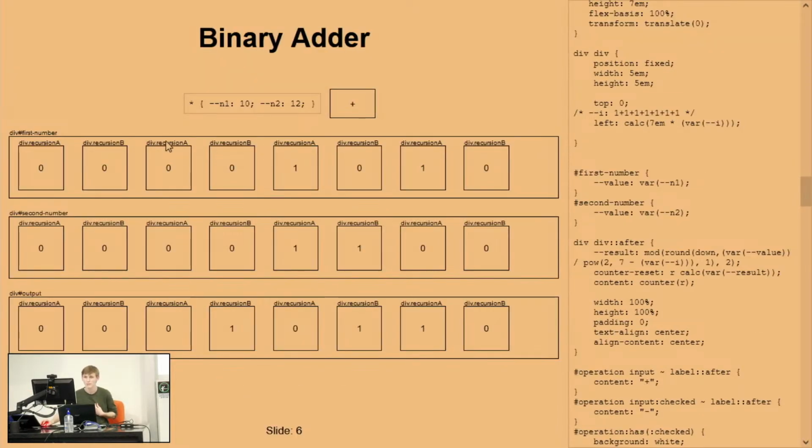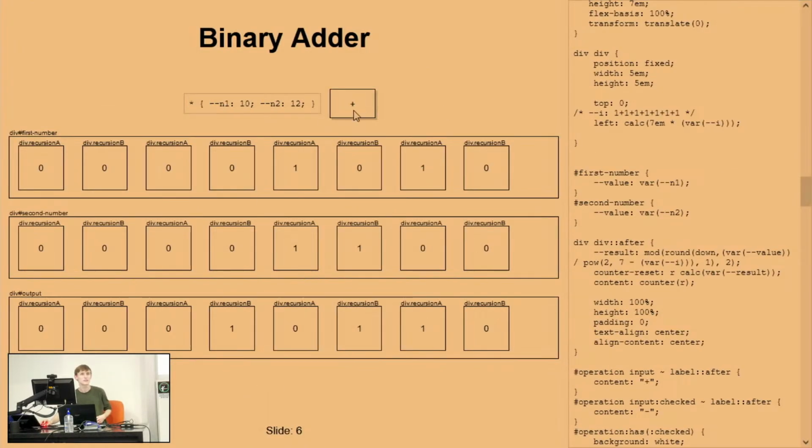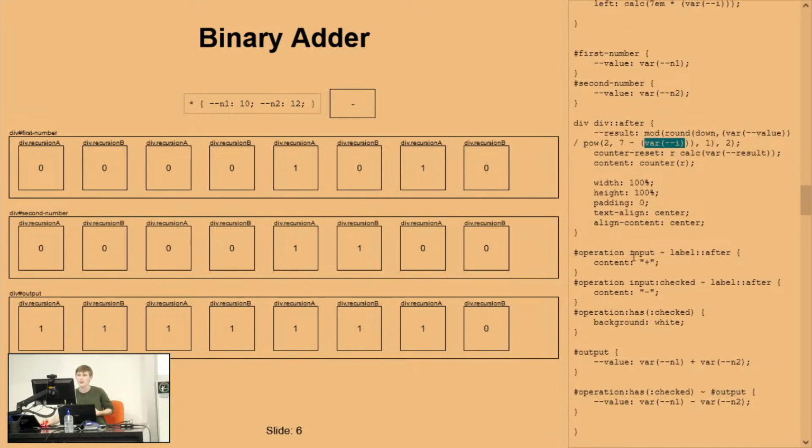As a quick recap, we made our styles editable to have access to variables. We were able to have checkboxes and divs so we can have state that we can toggle. We had recursion so that we can position everything correctly and also get its right position for when we need the bit of which one it is, which is really hard to do by tags, by the way. If you're trying to do this labeling by tags, you then also have to have that many CSS statements to get the right bit in the right place. And then lastly, we used our variables and a bit of manipulation there to actually do some calculation and make a nice little demo project.